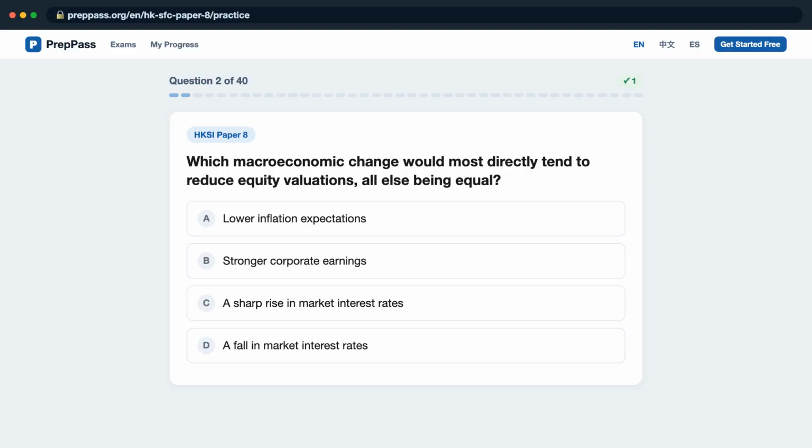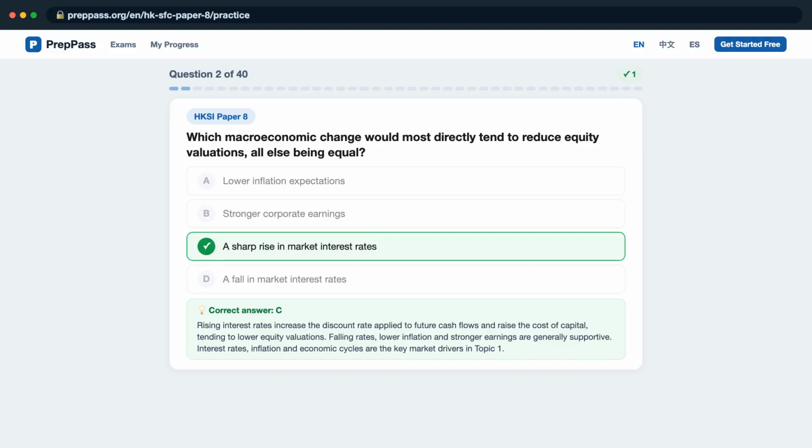Question 2. Which macroeconomic change would most directly tend to reduce equity valuations, all else being equal? Is it A, lower inflation expectations? B, stronger corporate earnings? C, a sharp rise in market interest rates? D, a fall in market interest rates? The correct answer is C.